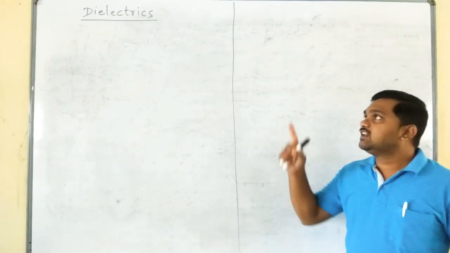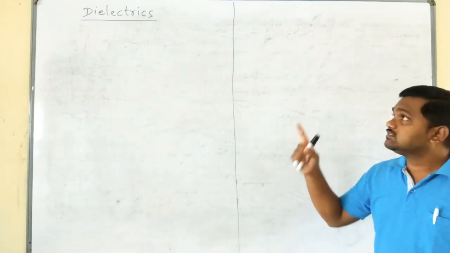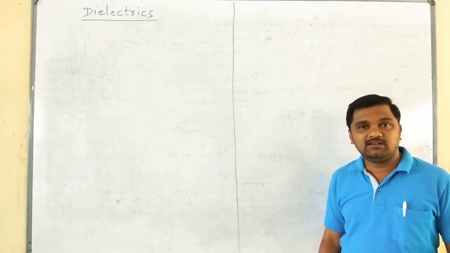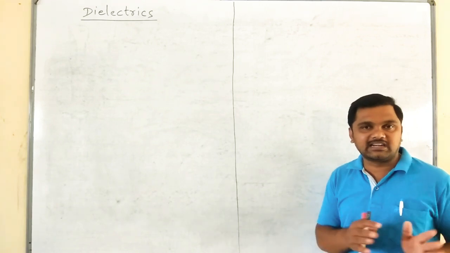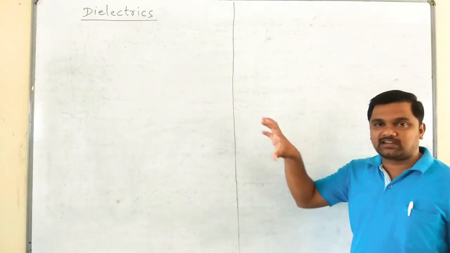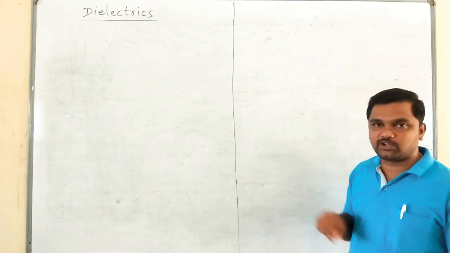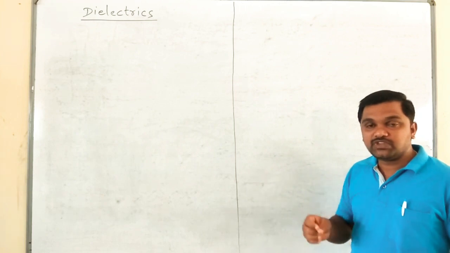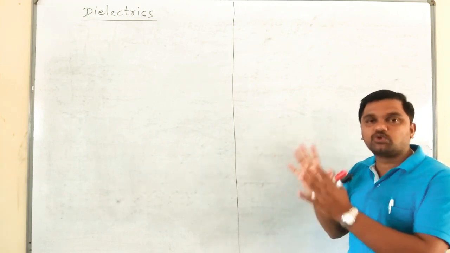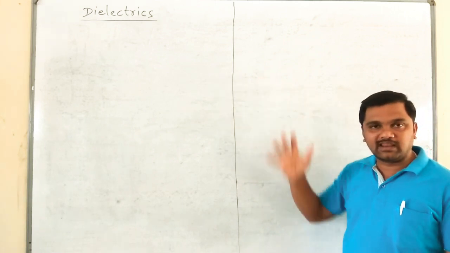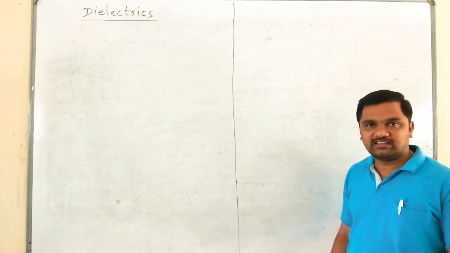In this class, let us discuss dielectrics. What do you know about dielectrics? So far you know about dielectric substances. I used to say that whenever a dielectric substance having relative permittivity epsilon r, otherwise capital K, is introduced between the two plates of the parallel plate capacitor, its capacitance will increase, isn't it?